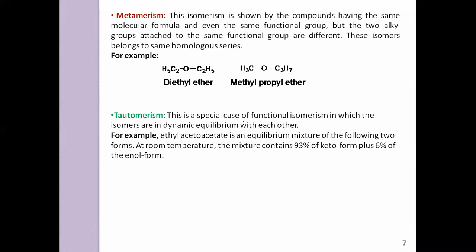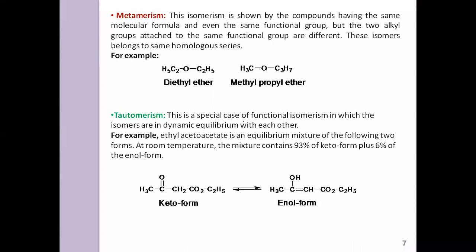Now moving to the next one, which is tautomerism. This is a special case of functional isomerism in which the isomers are in dynamic equilibrium with each other. Take the example of ethyl acetoacetate, which is an equilibrium mixture of two forms. At room temperature, the mixture has 93% keto form plus 6% enol form. You might know about keto-enol forms. So this is called tautomerism.